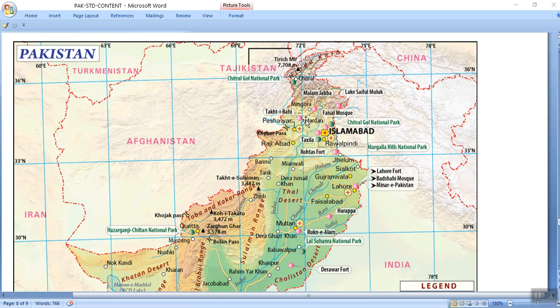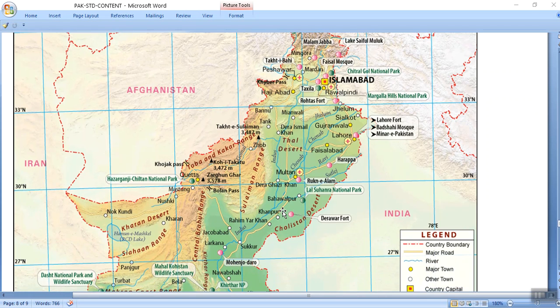The major plain is the Indus Plain, fine, with tributaries like Jhelum, Chenab and Ravi. All the portion of Punjab and KPK are plains, Upper Indus Plain, Lower Indus Plain, clear. They are fertile lands, clear.